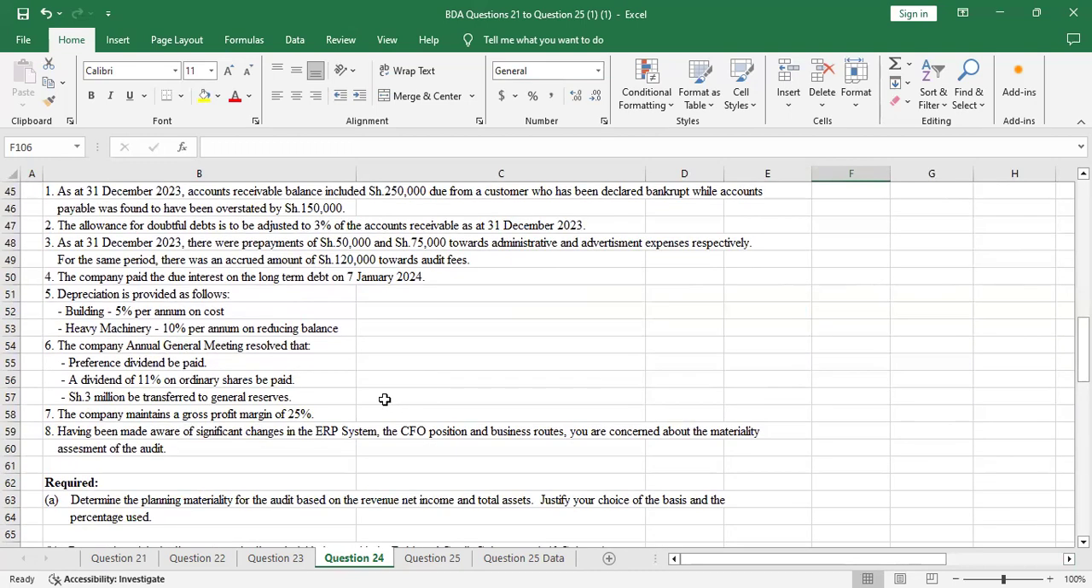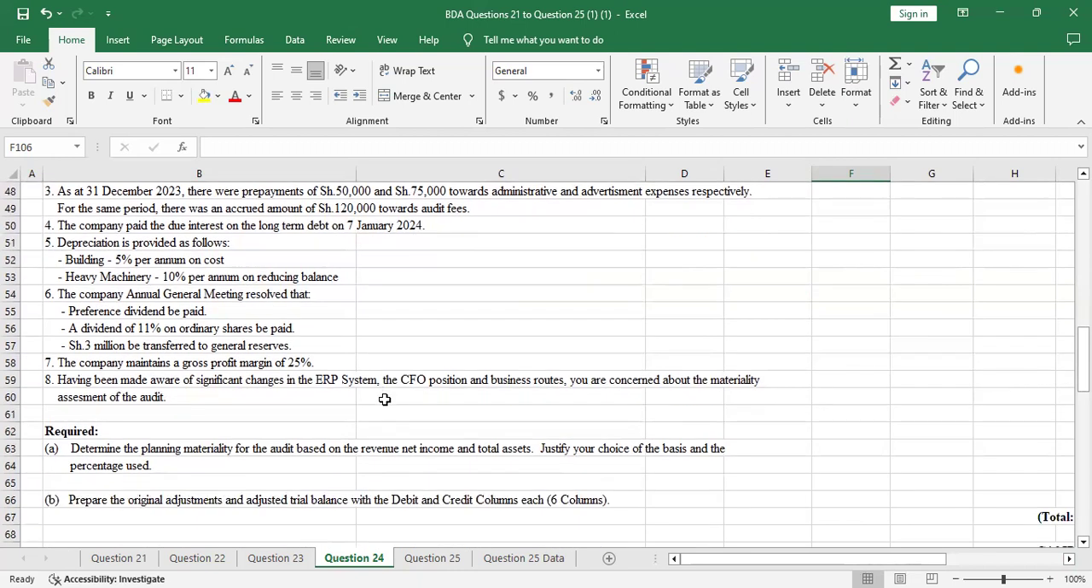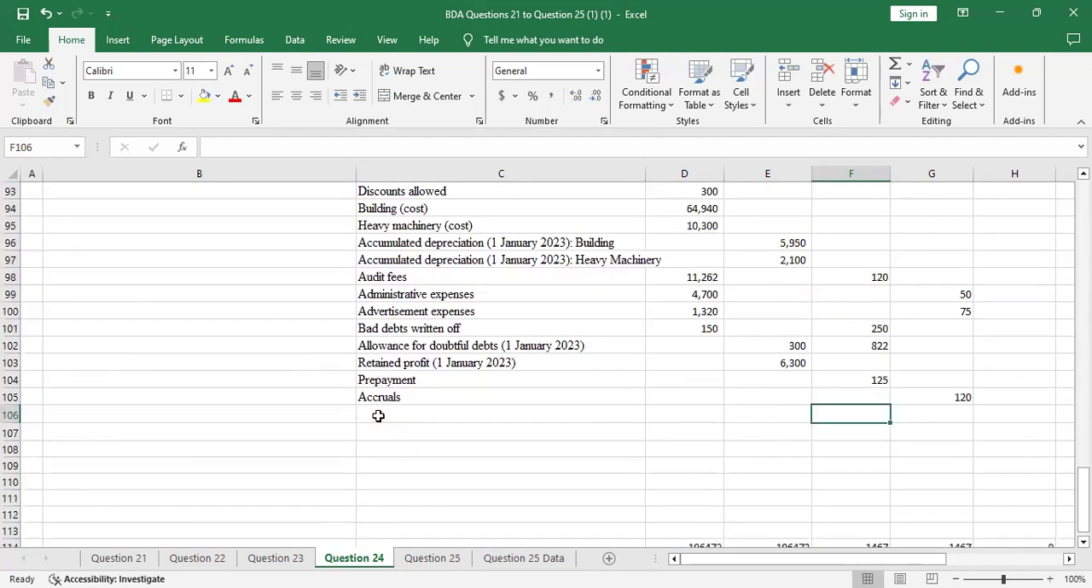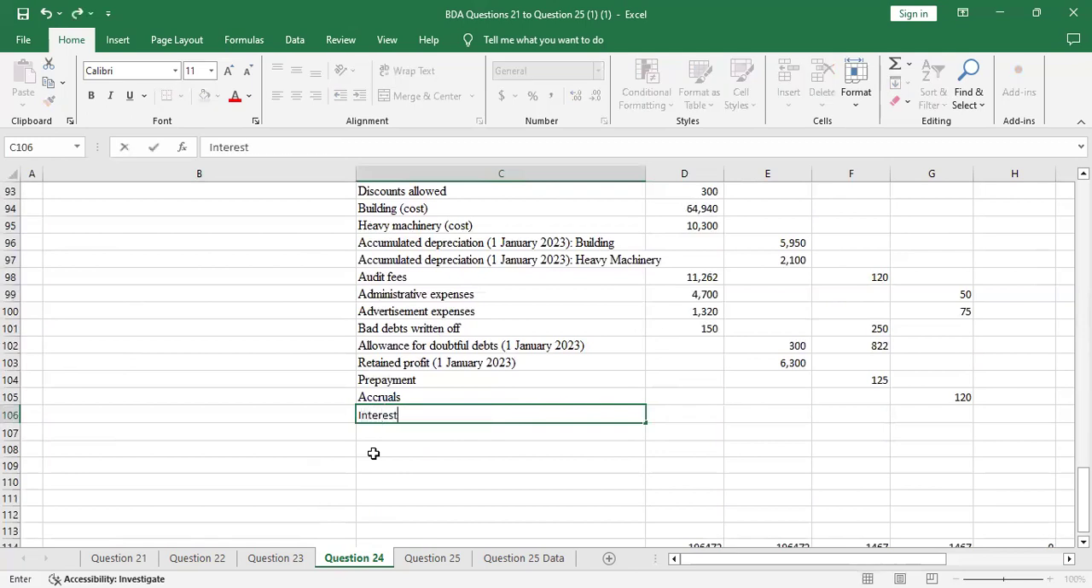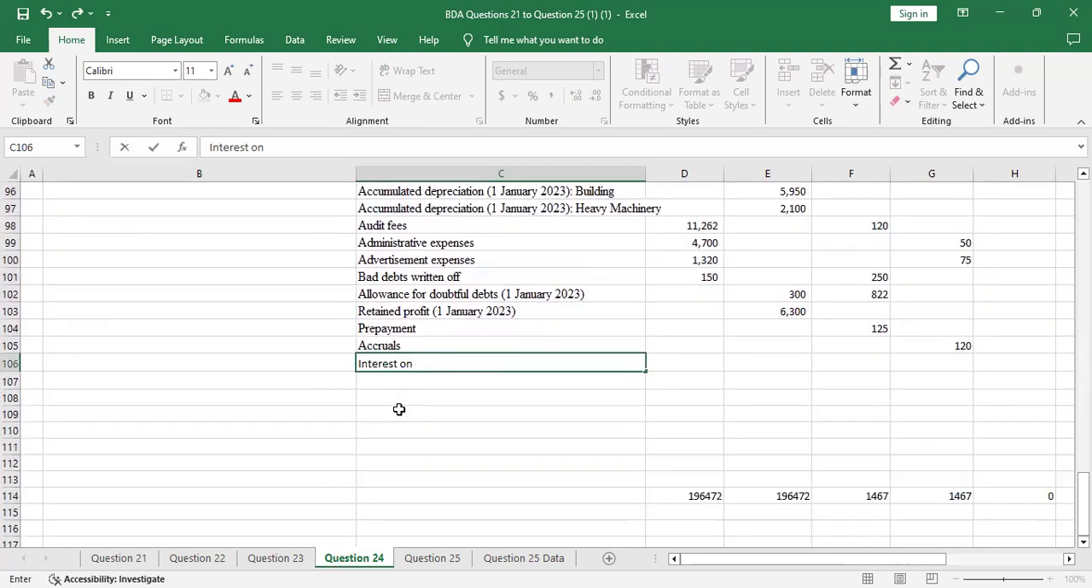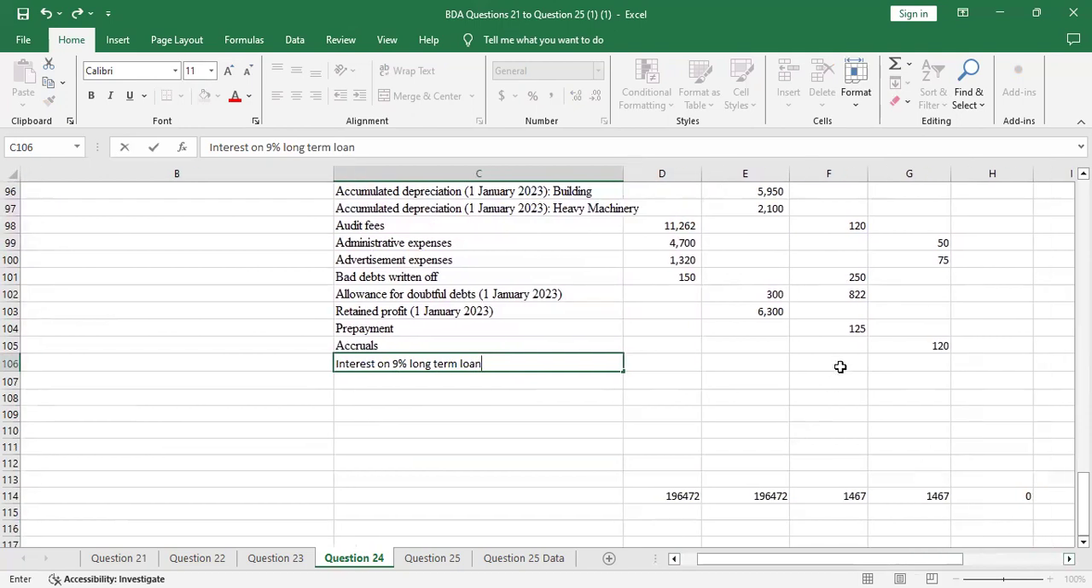So we'll have 2 accounts. We'll debit the interest account, the interest paid as a payment. So you say interest, you debit, then you credit the accruals account. So I'll just come here and say interest on long-term loan. You can say interest on 9% long-term loan, to be specific. So this is an interest, that's an expense, so we'll have to debit it.